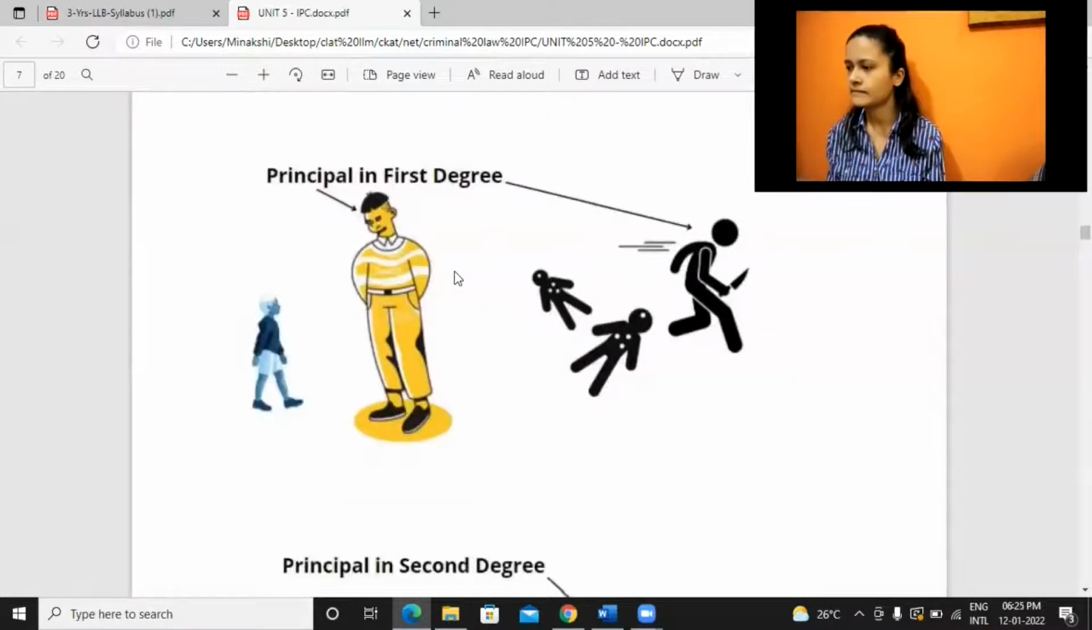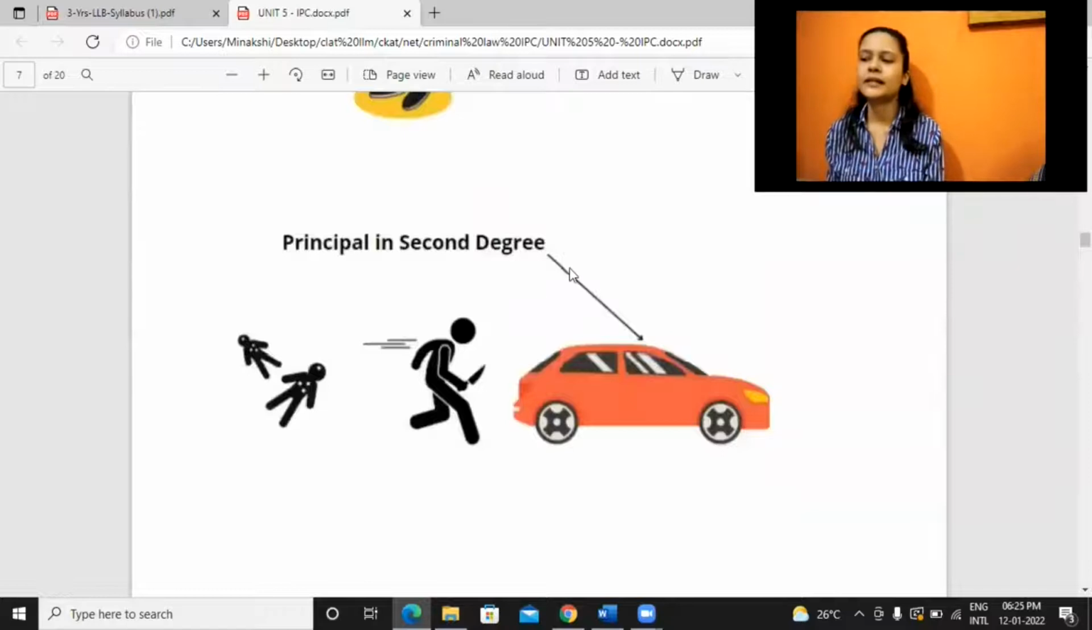Now, what is principal in second degree? In this case, there may be some people who are giving assistance. Even though you cannot see a person inside the car, just assume there is a person. Inside this car, there is one person who is assisting him. He is like, I'm waiting here. You kill these two persons and you just come. I'm waiting for you. I'll take you home.